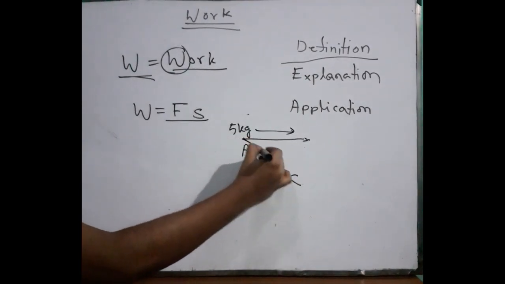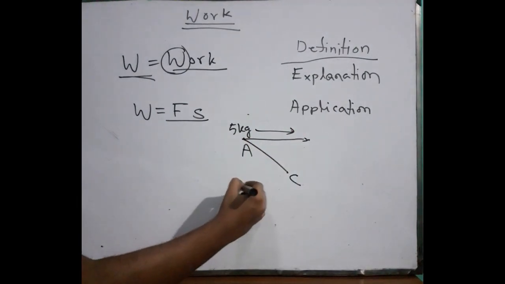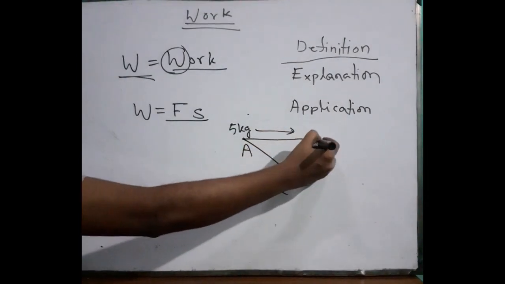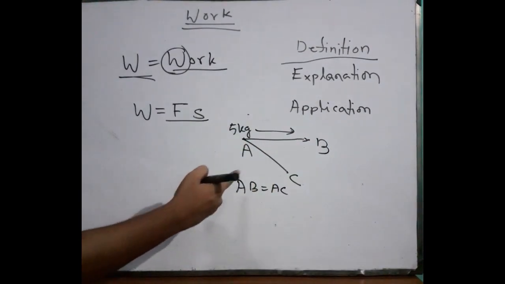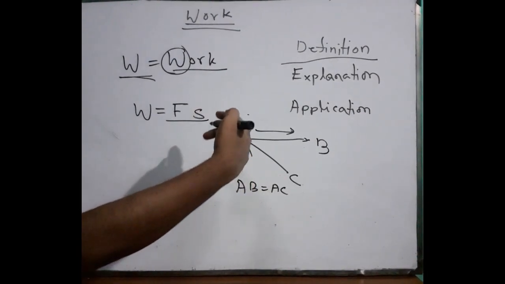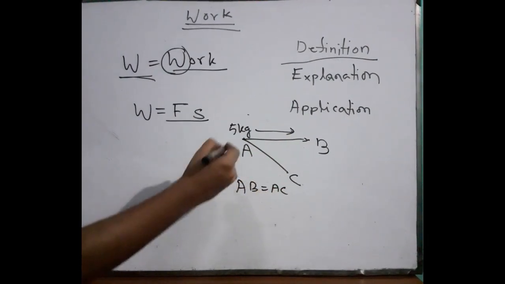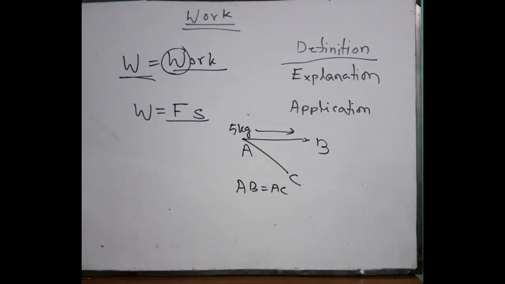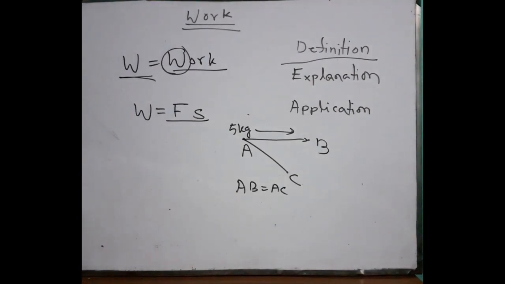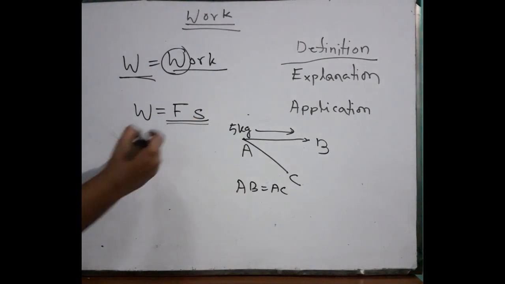If AB equals AC, that means the distance or displacement of AB and the distance or displacement of AC is the same, then 5 kg can be carried to either B or C, but the work will be the same. So the direction is not controlling the work. That's why work is a scalar quantity. Of course work is not a vector quantity. Just remember that.